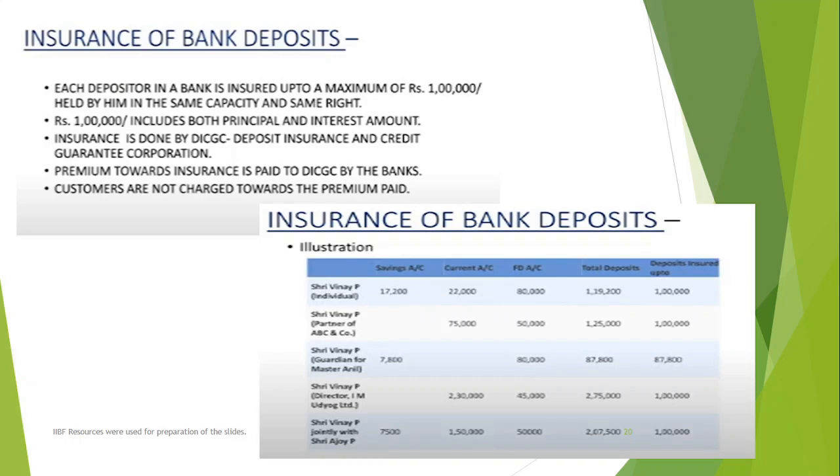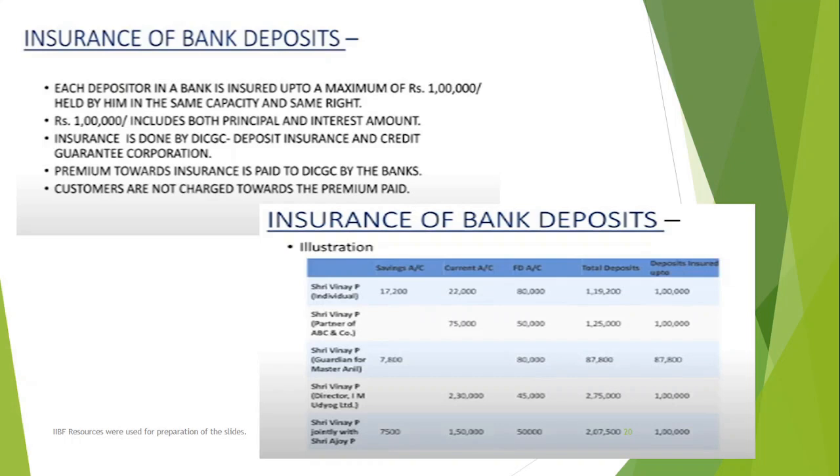Let's study this case study in the context of the previous laws that we have, that is, the maximum of 1 lakh. Now you see in the first case, they're telling Shri Vinay is there. He's an individual. He's keeping 17,200 rupees in his savings account, 22,000 rupees in a current account, and there is an FD of 80,000 rupees. So the total deposit, when you aggregate these three values, is 1,19,200 rupees.